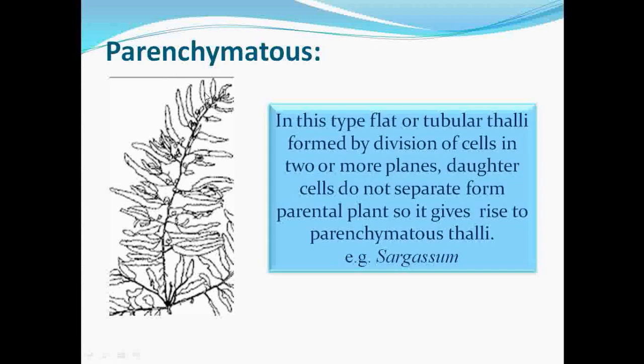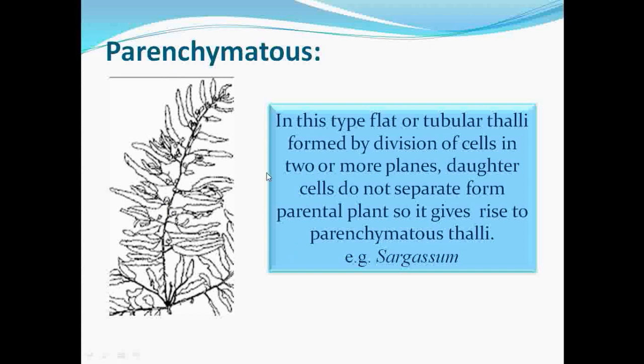Then next comes the parenchymatous type. If you observe the thallus structure, this thallus is flat and the cells of this thallus undergo continuous division in one or more planes and give an appearance like that. If you see that structure, you are going to see leaves and receptacles.